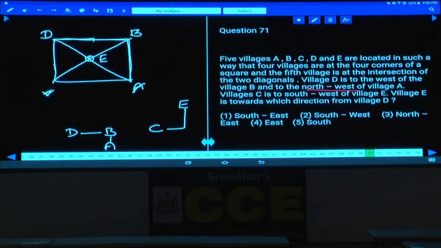If E is here, as C is to the southwest of E, C must be at this place. If C is here, then what else is left over here? A must be at this place.